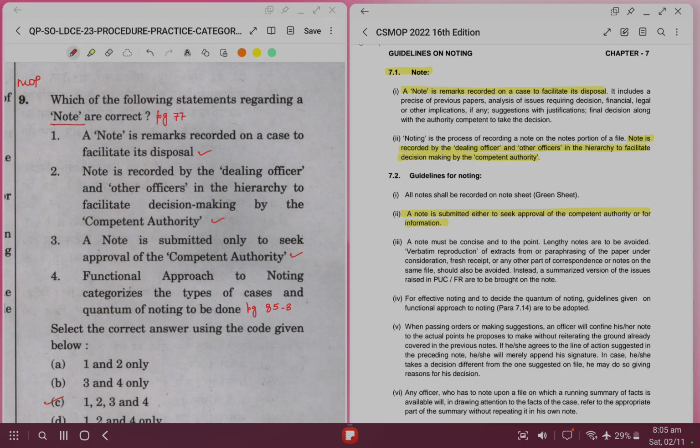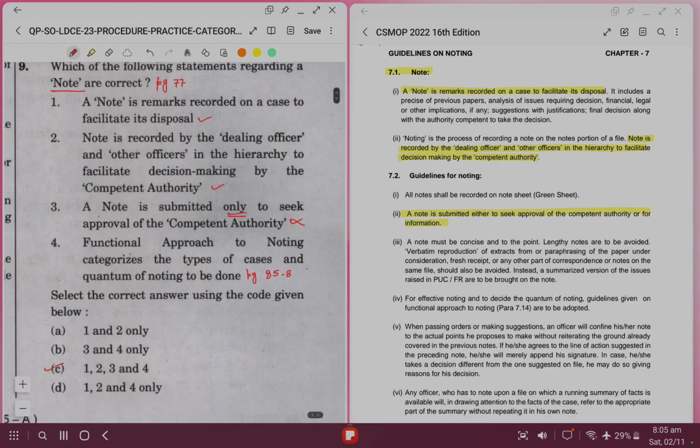A note is submitted only to seek approval of competent authority. It's not only that; a note is either to seek approval or for information. So this word 'only' has to be checked carefully whenever you are solving questions in exam. You have to specifically look for these extreme words. So that makes this option incorrect.